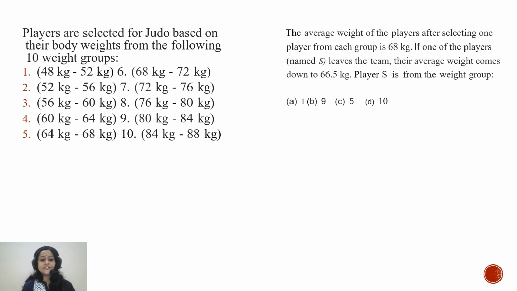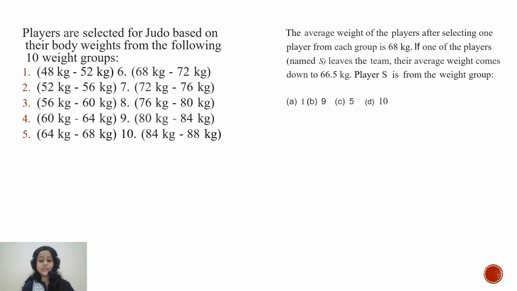So the information given in the question is that from these 10 weight groups where the range is given, one player from each group is selected, and that's how 10 players have been selected for the judo competition, right? So we have to answer the questions based on this information.